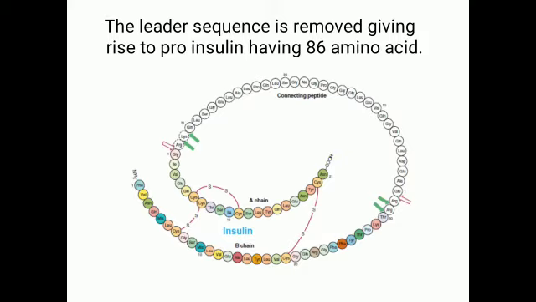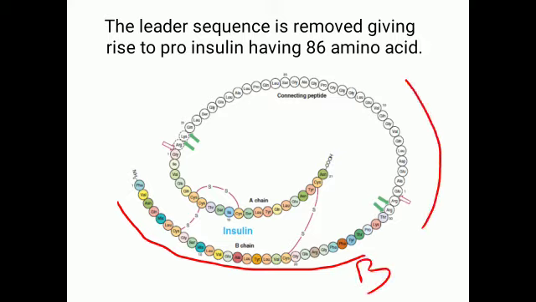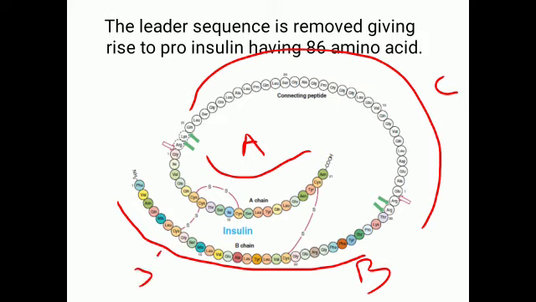If we start from the amino terminus, you will find that this amino terminus is the B chain, followed by the C chain. This is the connecting peptide, and then we have the carboxy A chain, right? So as I have said, this B chain consists of 30 amino acids, this A chain consists of 21 amino acids. So this is my proinsulin, right? And the presence of intrachain and interchain